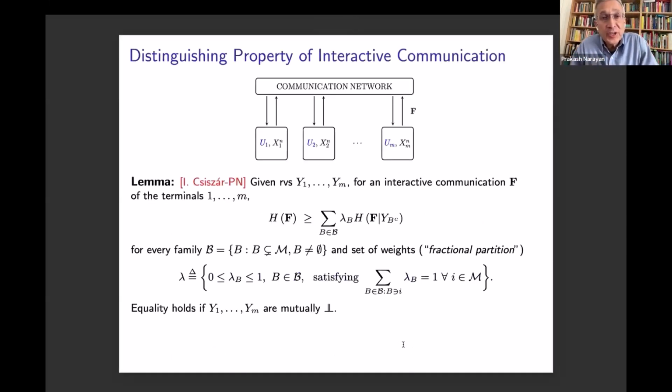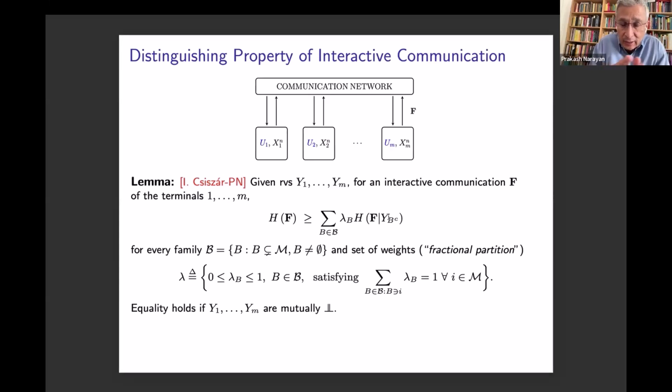Now, this interactive communication has a very interesting distinguishing property. If you have random variables Y1 through Ym, where again Yi is the combination of Ui, the randomness at terminal i, and the local signal Xi^n, then for any interactive communication protocol, the entropy of the communication is bounded below by a weighted linear combination of the conditional entropies of the communication conditioned on Y_B complement.